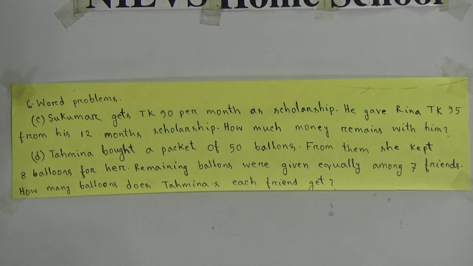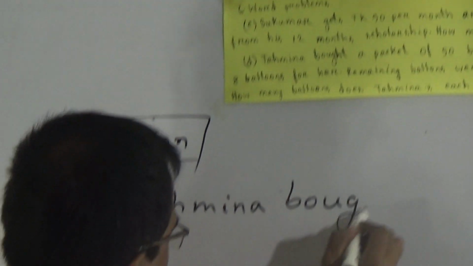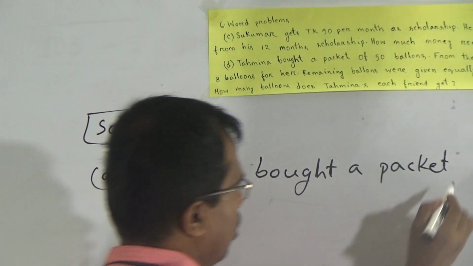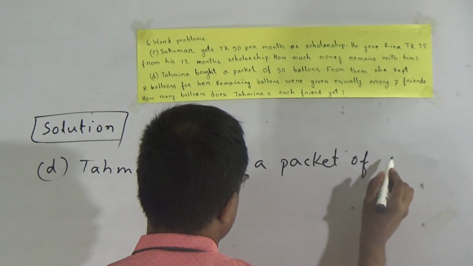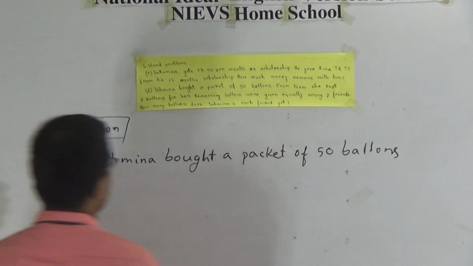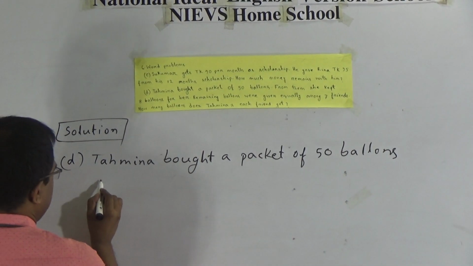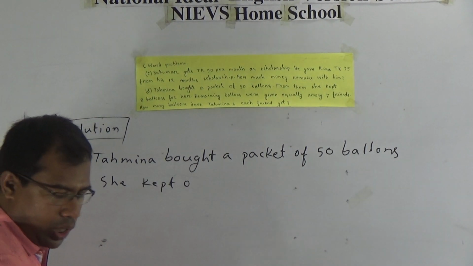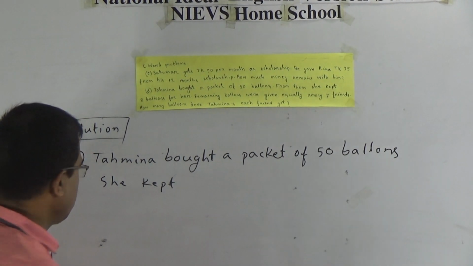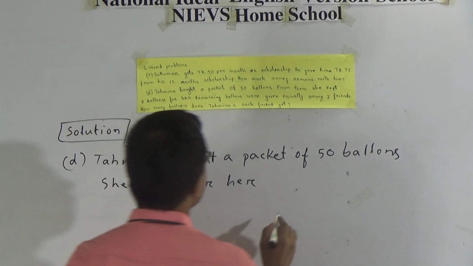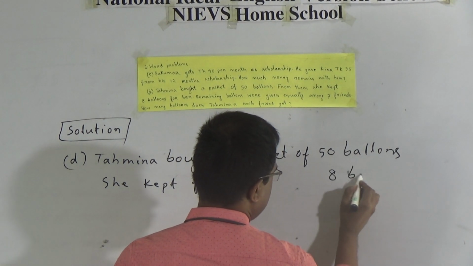Tahmina bought a packet of 50 balloons. She kept for her 8 balloons.